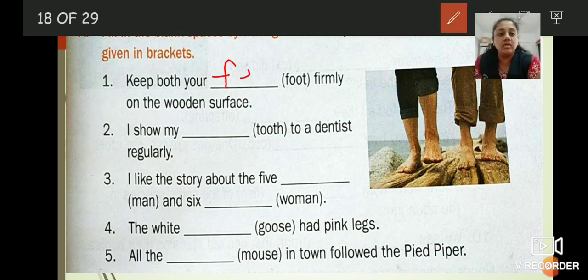F, double E, T. I show my dash to a dentist regularly. Tooth. What will be the plural for it? Teeth.